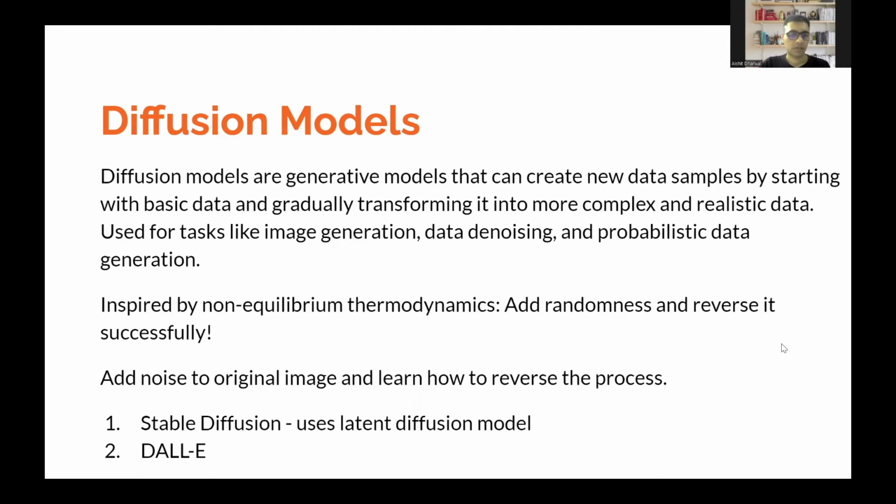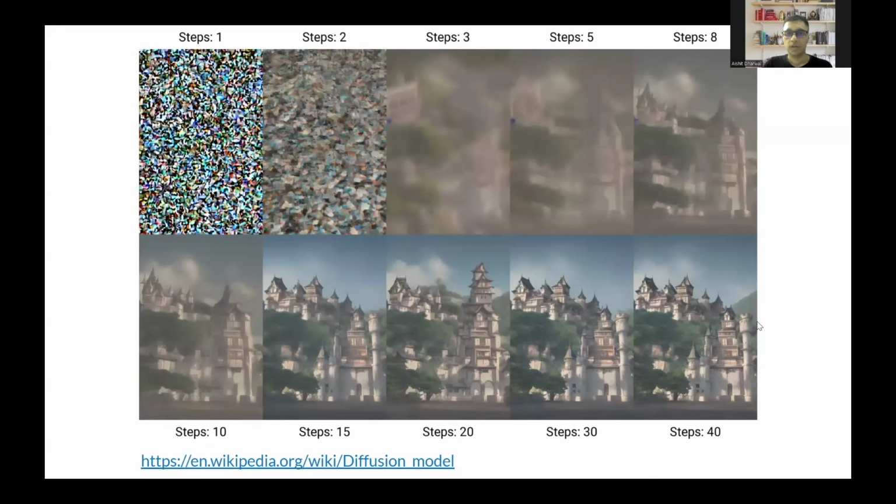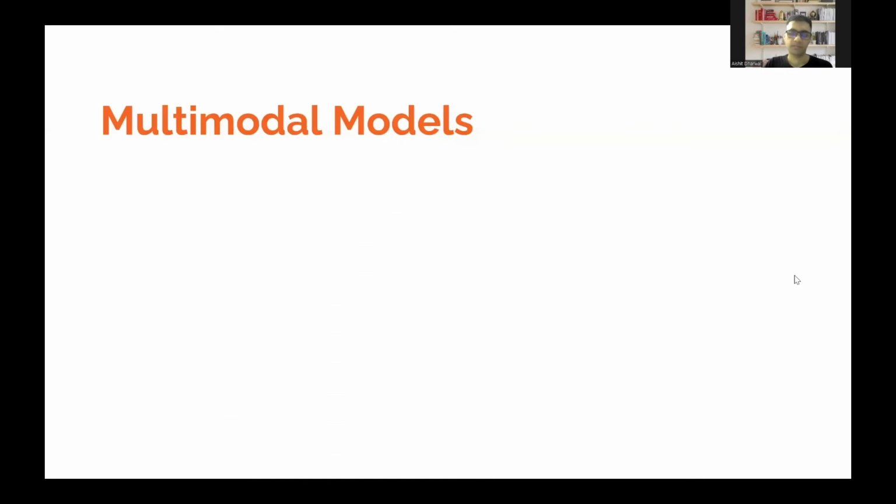Two examples of diffusion models are Stable Diffusion and DALL-E. This is how the process looks like. From the random noise, the diffusion model tries to generate a realistic image. That is how the process looks like for a diffusion model.